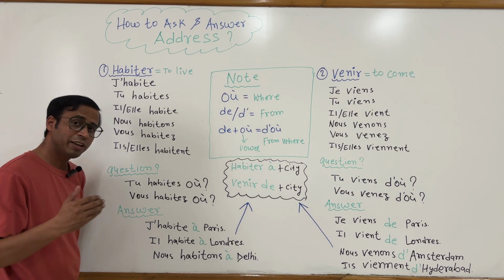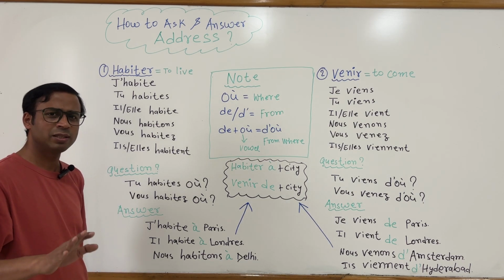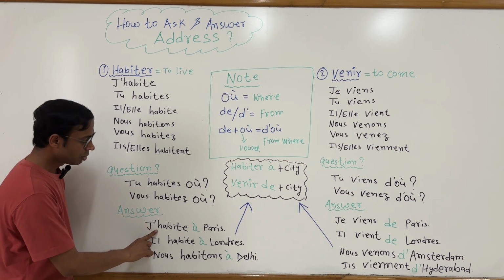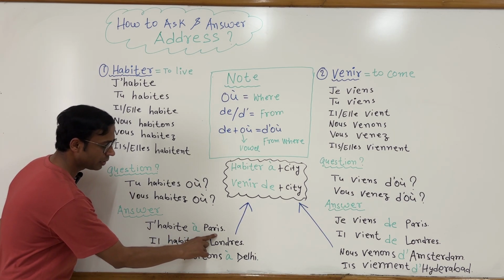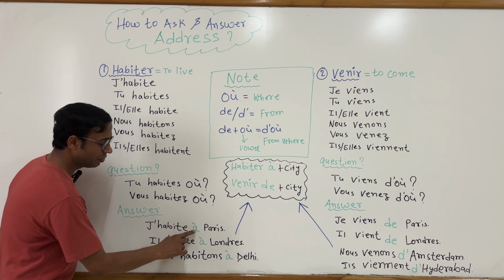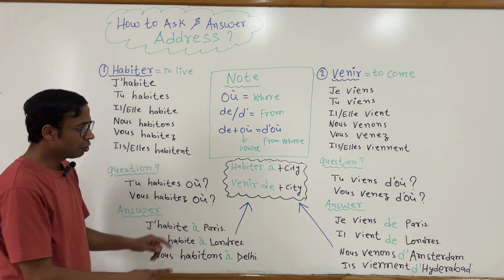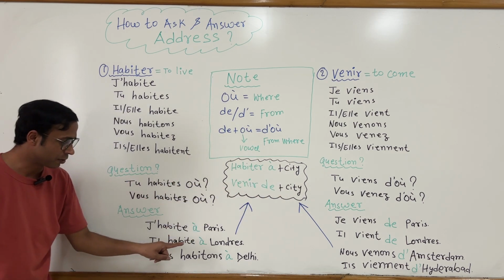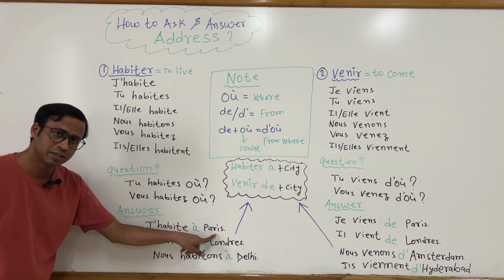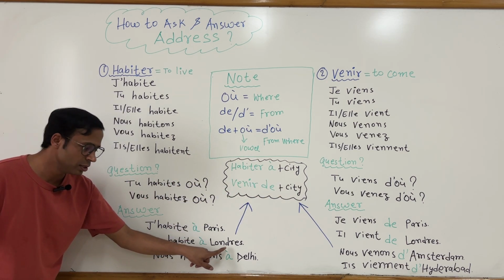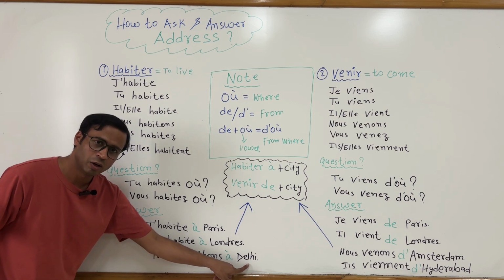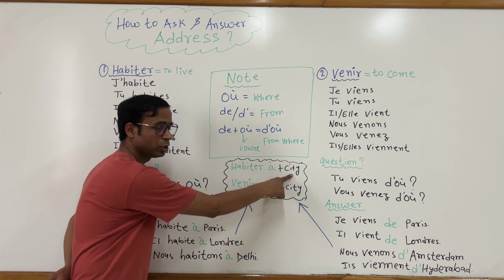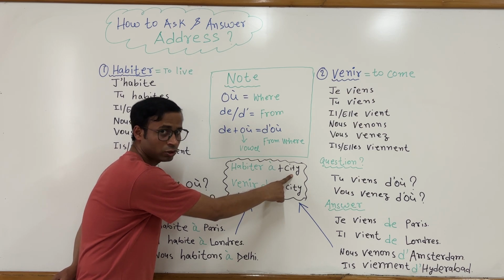Okay, so now if you have to answer this question, the answer is the same, there is no formal, there is no informal. Simply you can say j'habite à Paris, I live in Paris. See, generally what happens, habiter à plus city. So you can observe here, à plus Paris, à plus London, à plus Delhi. Alright, so what you have to do, habiter à plus the name of your city.